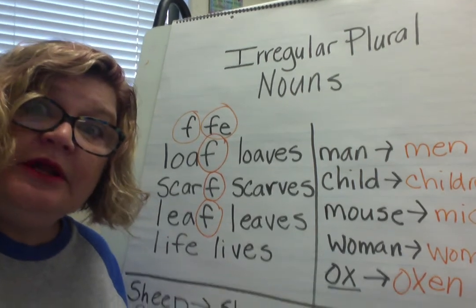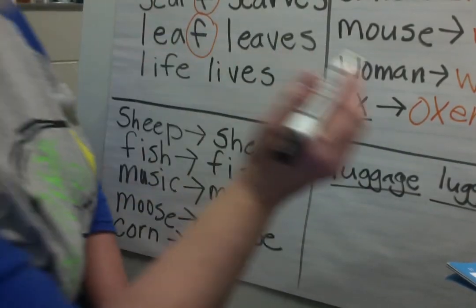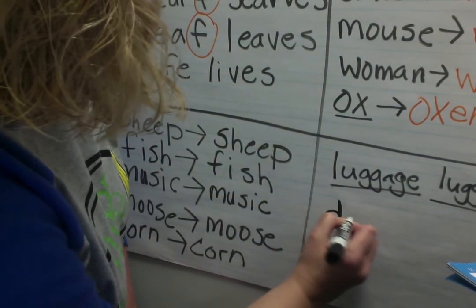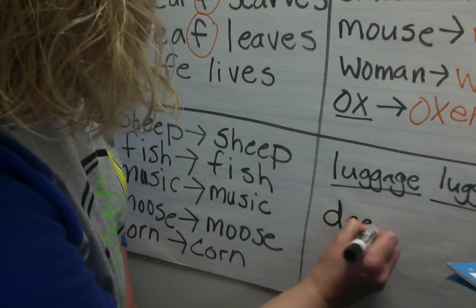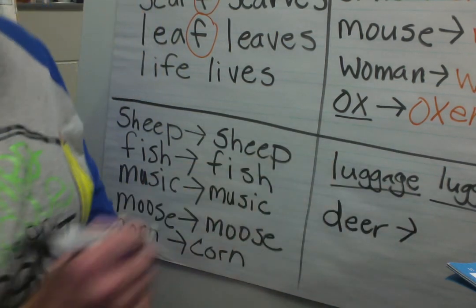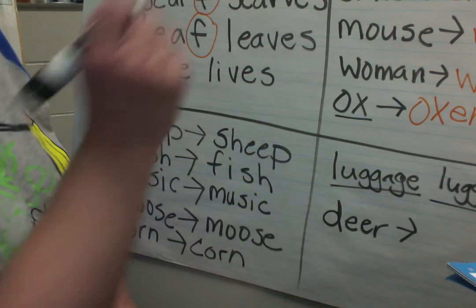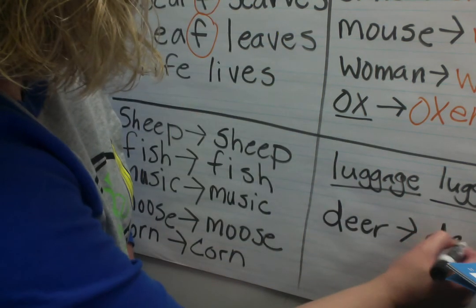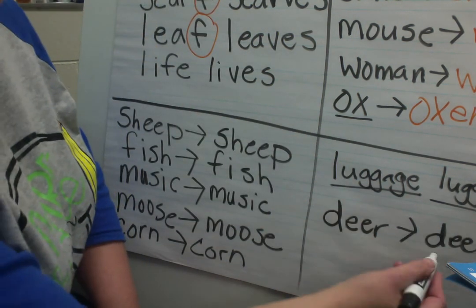Let's say I'm going to go hunting with my dad because hunting season's coming up, okay? I could say, wow, I saw a lot of deer this morning. I wouldn't say I saw a lot of deers. I would say I saw a lot of deer. So whether I have one deer or more than one deer, I still say deer.